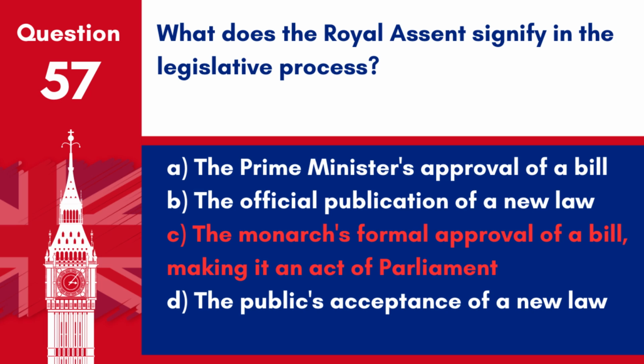Answer: C. The monarch's formal approval of a bill, making it an act of Parliament. The royal assent signifies the monarch's formal approval in the legislative process.